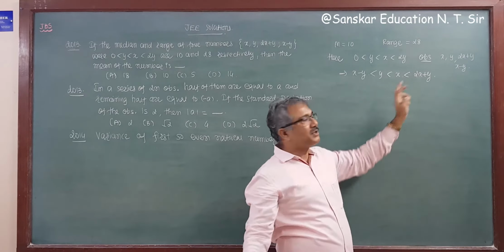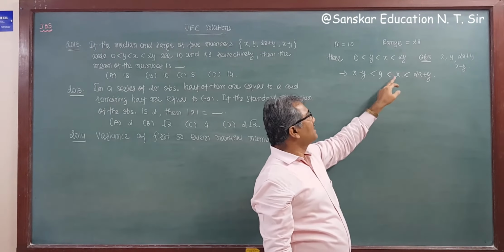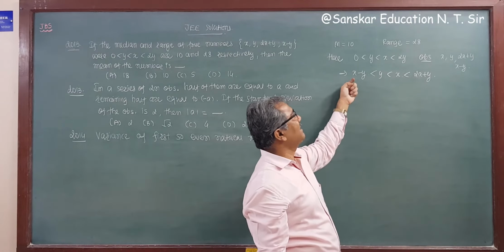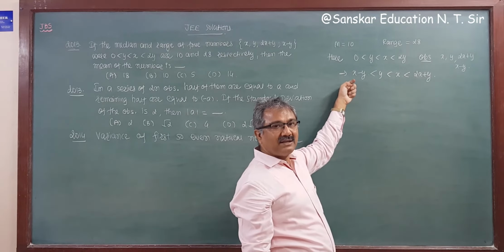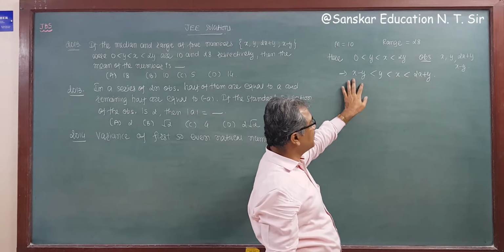So our biggest observation is 2x plus y, then x, then y, and the smallest is x minus y.